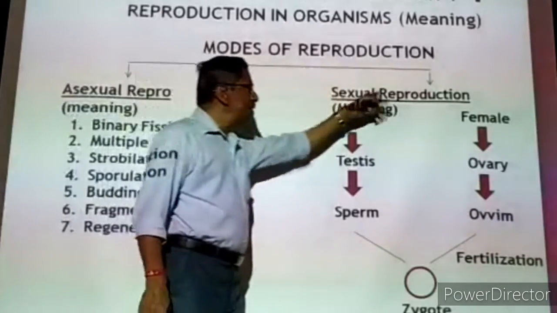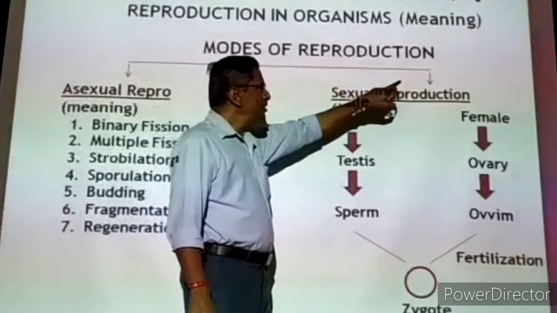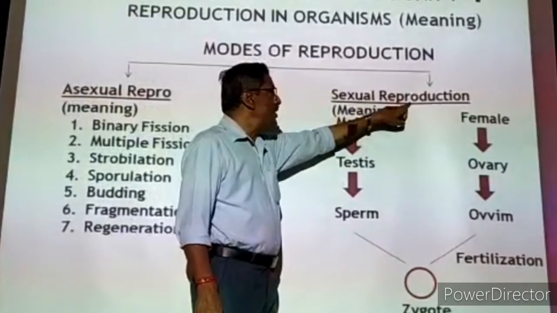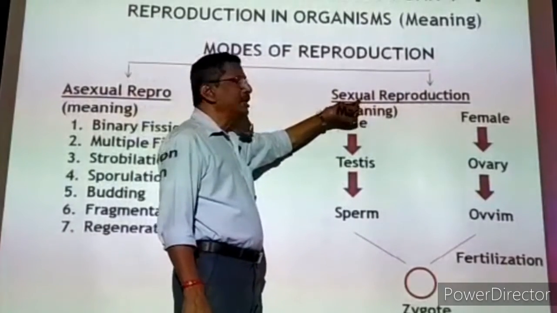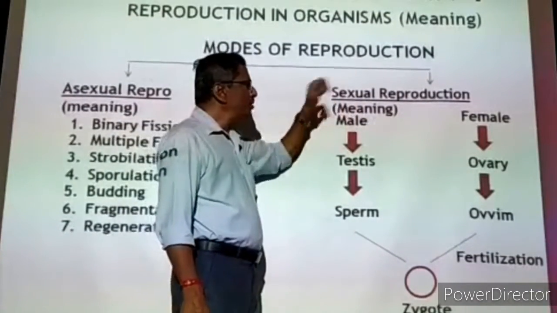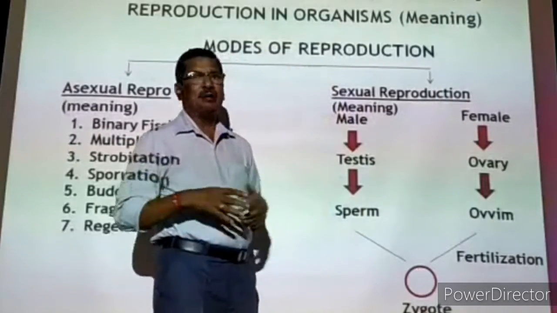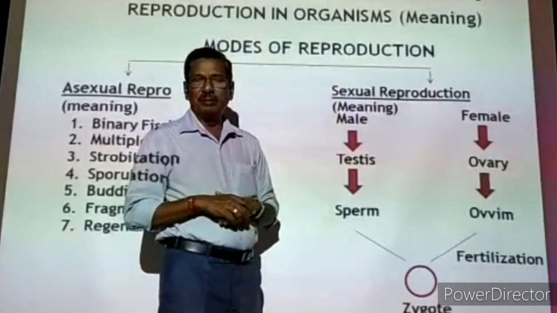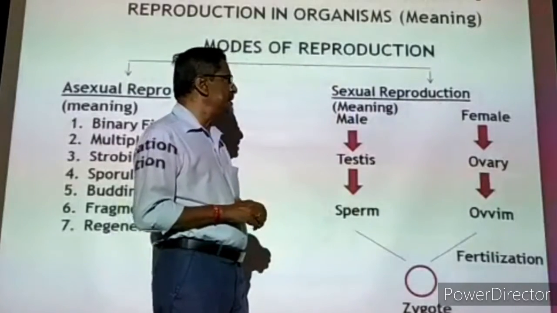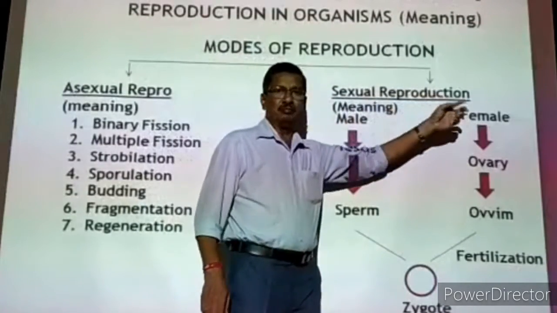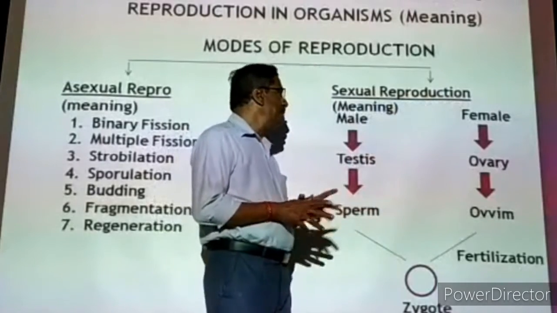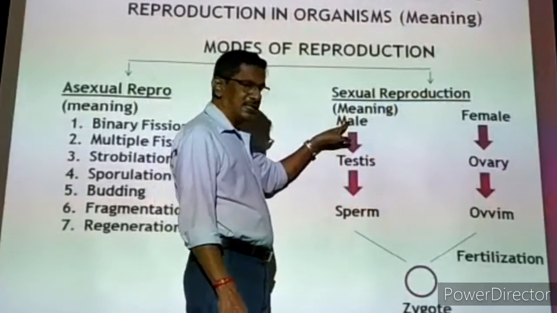Then we are coming to sexual reproduction. In this type of multiplication of the young ones, the reproductive organs are used. What are the reproductive organs? We have to see. Particularly in higher animals, there are two types of animals in the population of a particular species, male and female. Two opposite sexes will be there. Assume that one male animal is there.